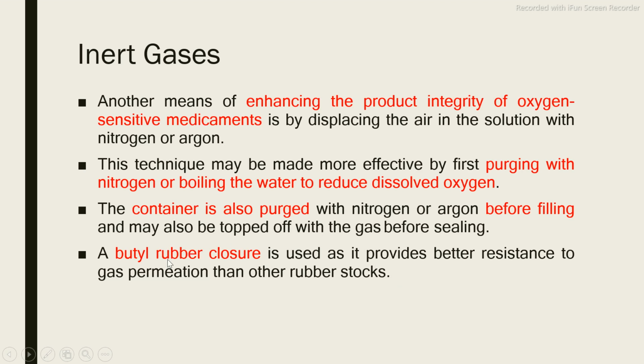So by taking care of all of this, we can reduce oxidative degradation: by using the butyl rubber, or by purging nitrogen gas into the final container, or by using boiled water which will remove the dissolved oxygen. By taking care of all of these factors, we can prevent oxidative degradation.